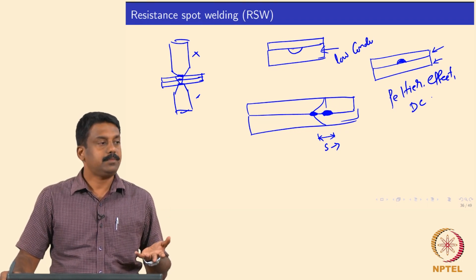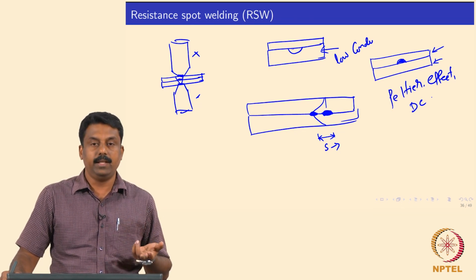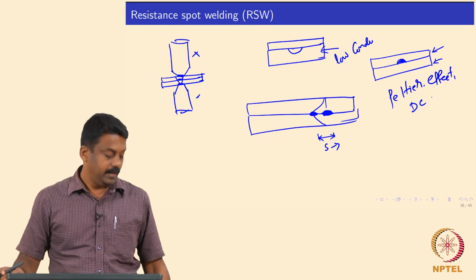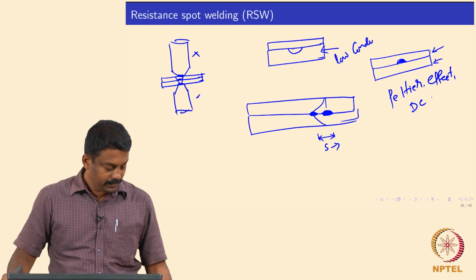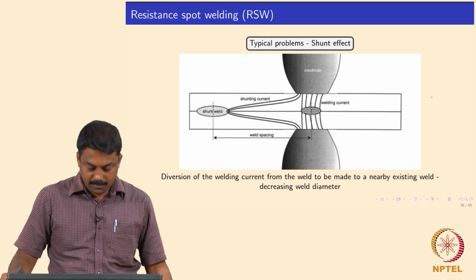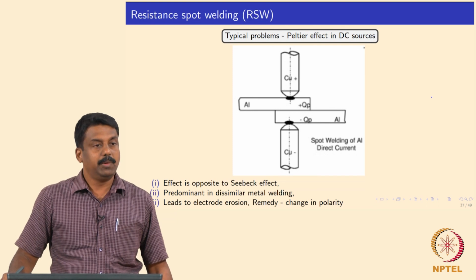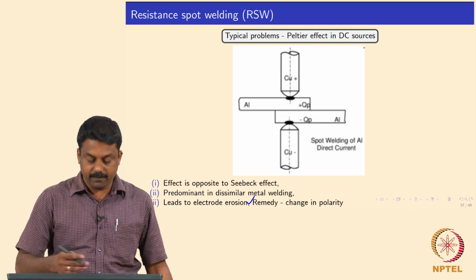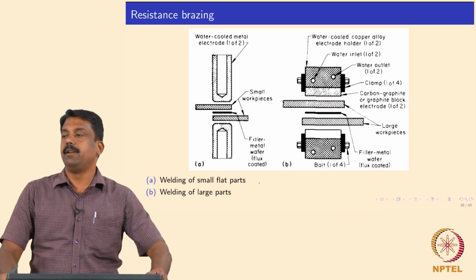It is clear. These are quite common problems we see regularly. That is what we discussed in the last class, and we will move on to the next section to see the other variants of resistance welding. This is clear, right? Shunt effect, shunting current, and then the Peltier effect. You would expect very severe electrode erosion because of the dissimilar heating.